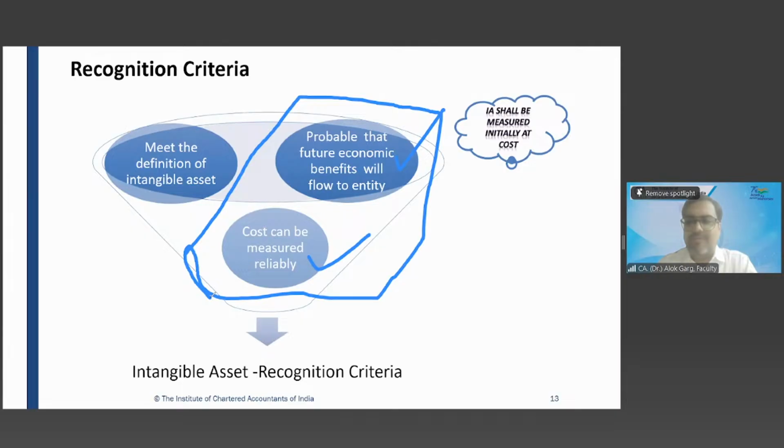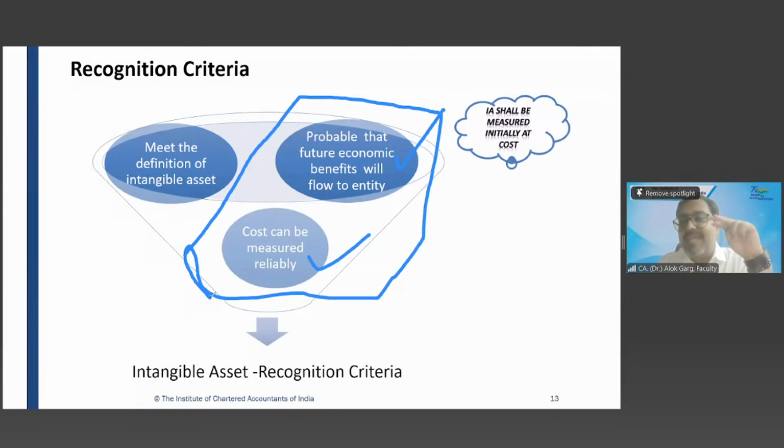Identifiable, non-monetary asset and without physical substance. Tangible asset, PP&E, has a physical substance. Yes, sir. So by putting this criteria, it has differentiated between PP&E and intangible asset. Have you understood the logic, the reason?